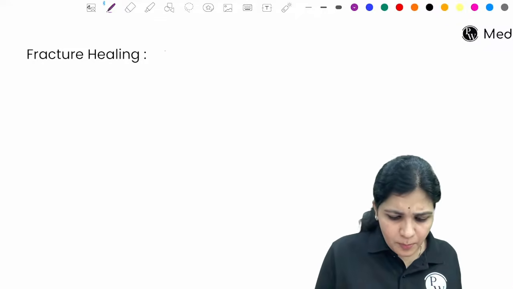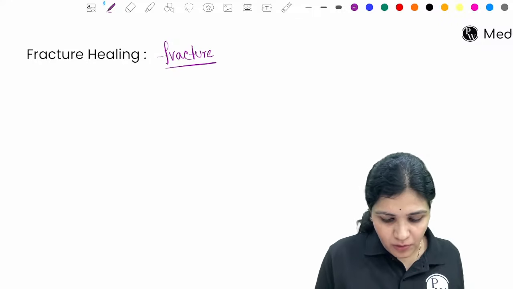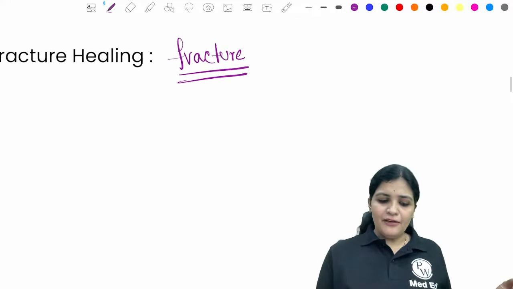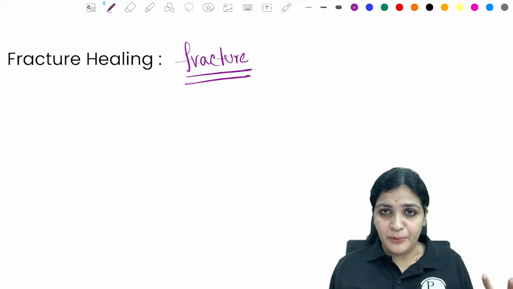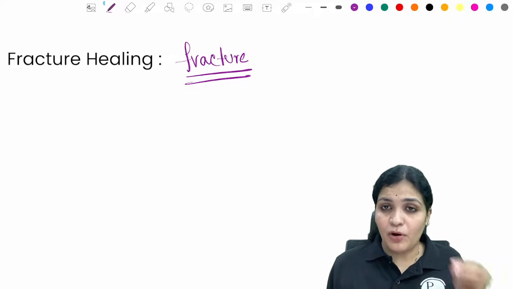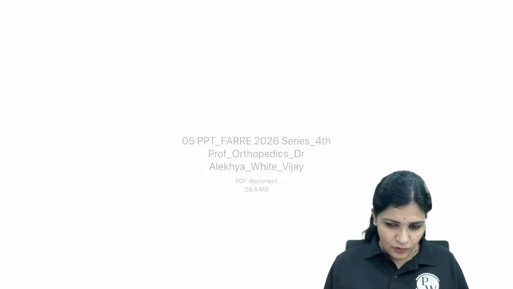Now, we have learned so much about the fracture, right? So, types of fracture, what are the patterns of the fractures. Now, patients are not interested in whether a fracture is comminuted or what. They only ask you, how does this heal? What do we have to do for the healing, right? So, now let us understand what that healing of the fracture is.